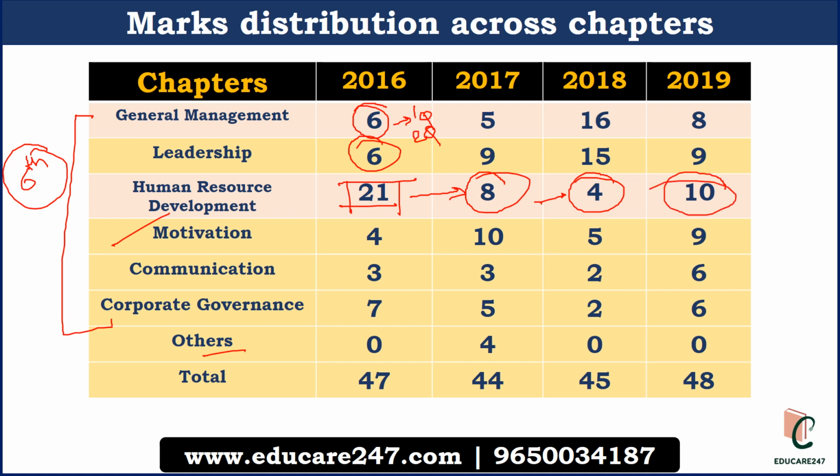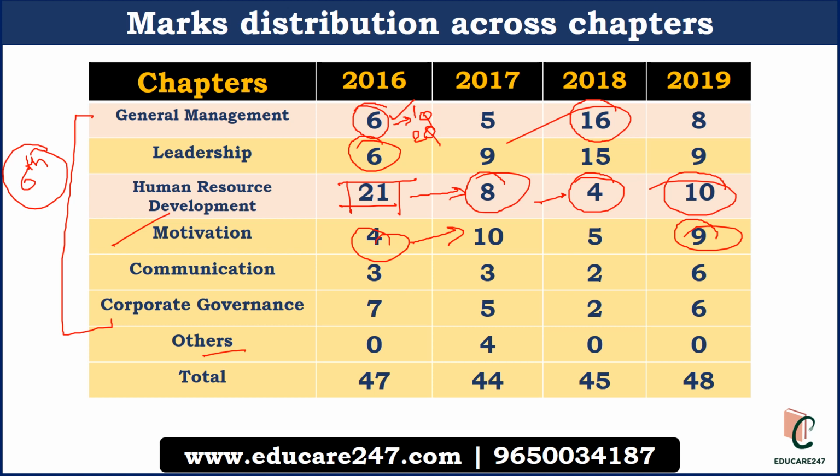Similarly, in general management, if you see 2016, 6 marks, but in 2018, 16 marks questions were there. In motivation, 4 marks in 2016, but in 2017 10 marks and 2019 9 marks. So all the chapters are equally important. We cannot say that RBI is asking this number of questions from this chapter. There is no fixed pattern. All these 6 chapters are equally important.